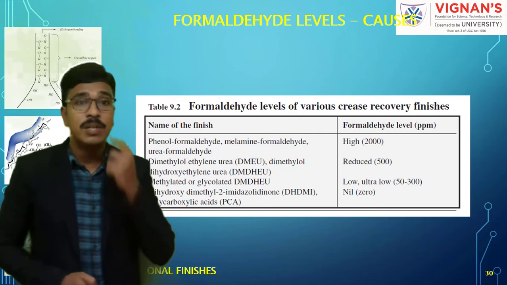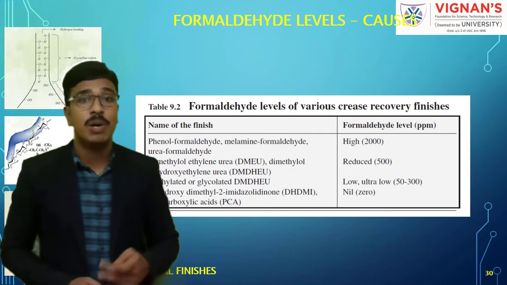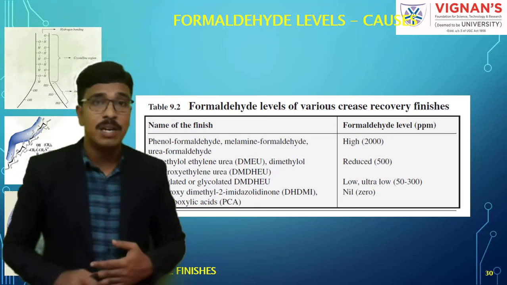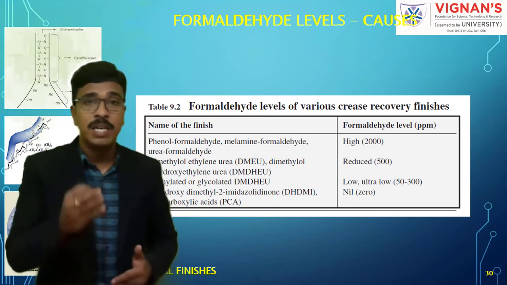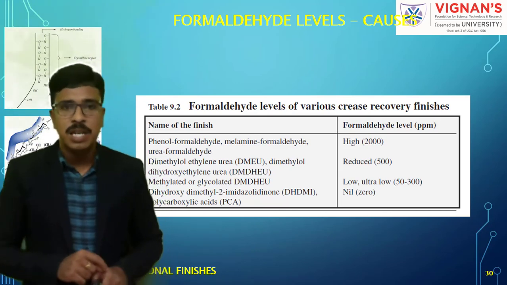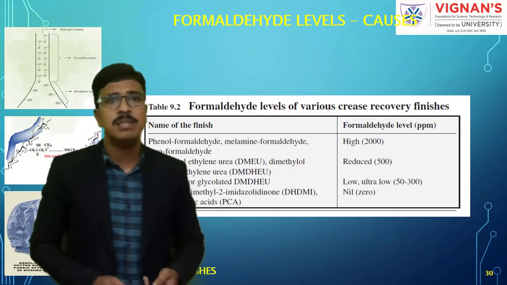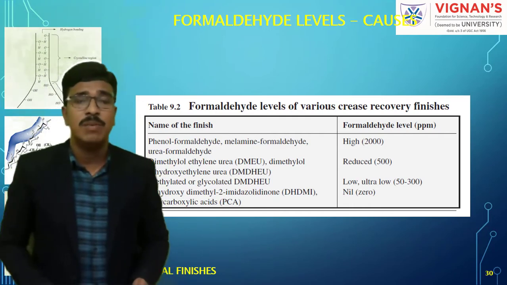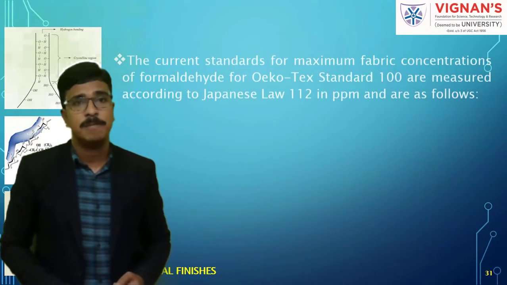But when you use DME-DHEU or DMD-MI, the formaldehyde level is very low, that is nil. Even in the case of polycarboxylic acids, there is no formaldehyde. Why? Because the synthesis doesn't involve formaldehyde.